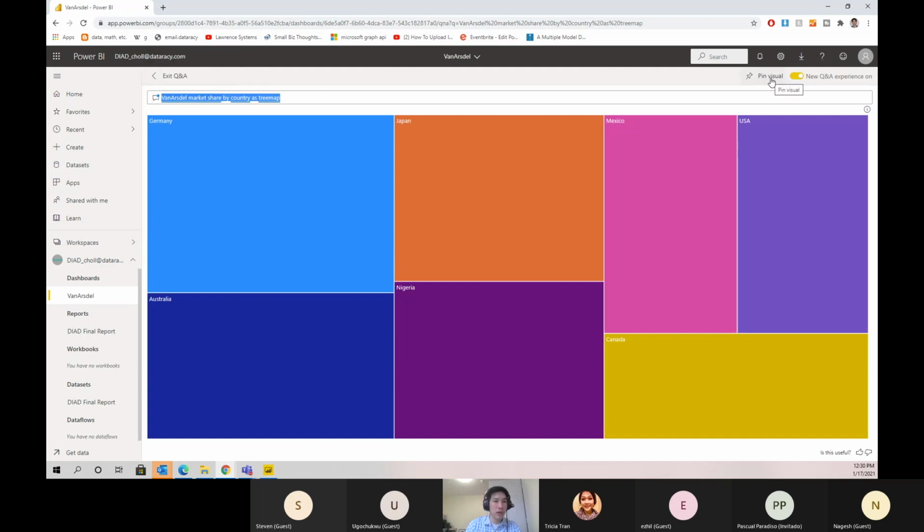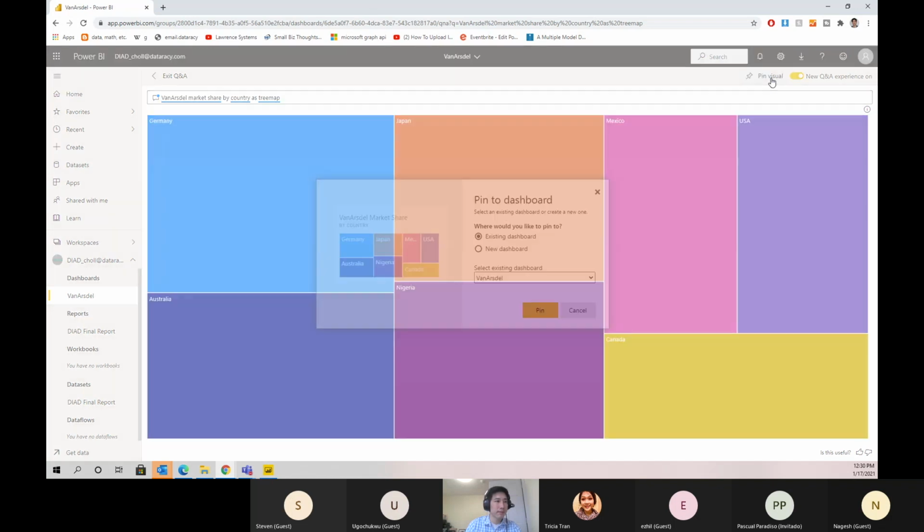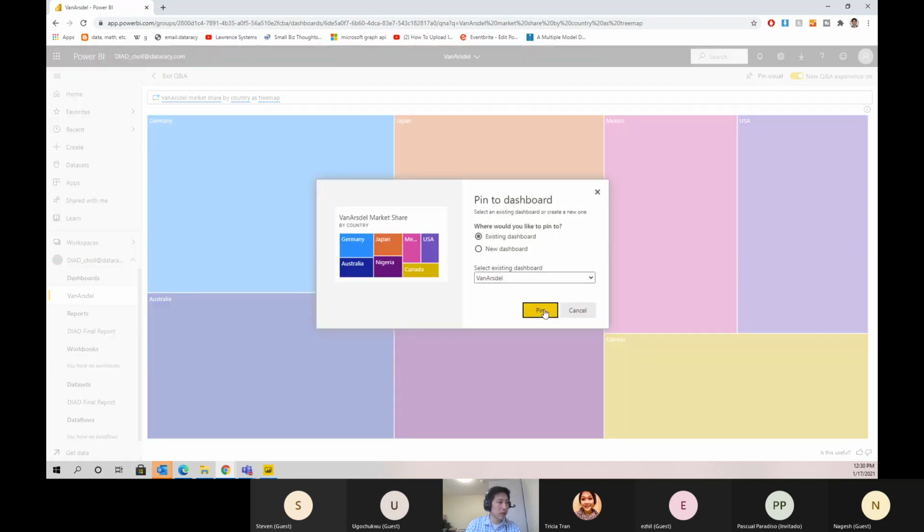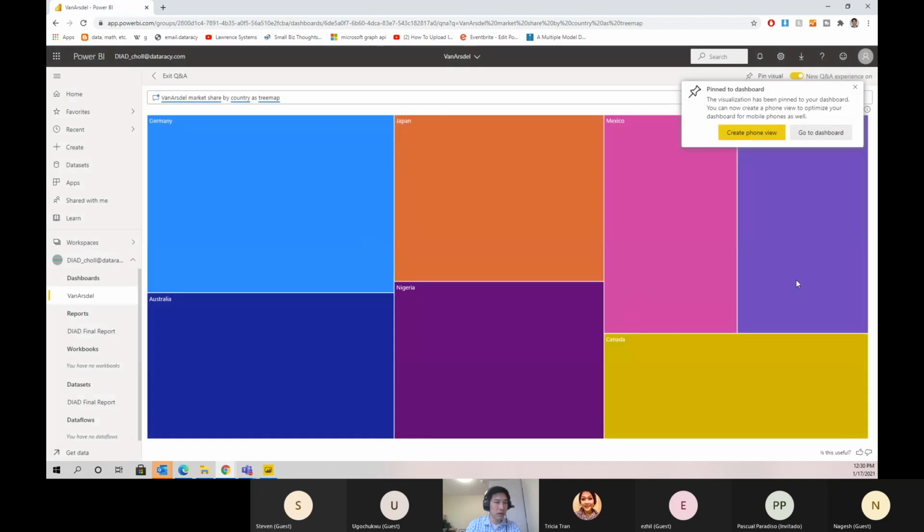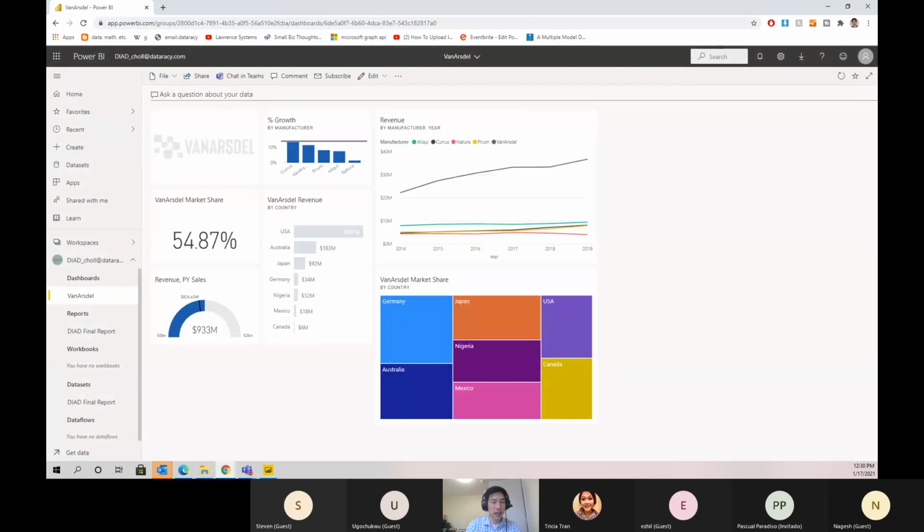So once we've created the visual based on what we told it that we wanted, in the top right corner, click Pin Visual. And that pin dialog box will appear. Let's pin it to the Van Arsdale dashboard. Let's go to the dashboard.